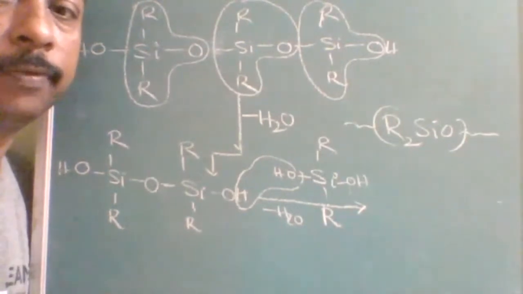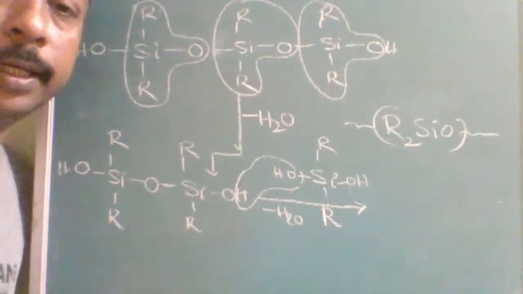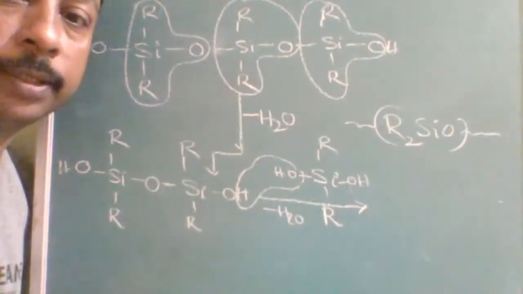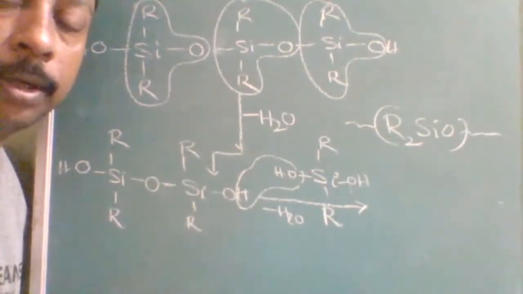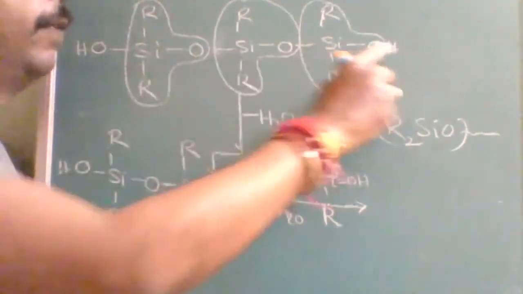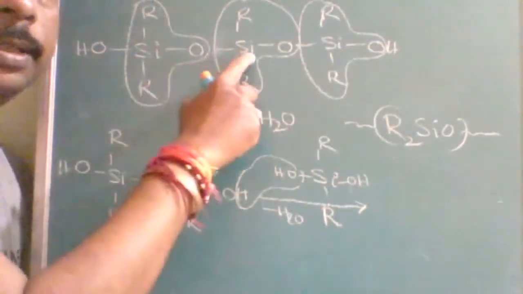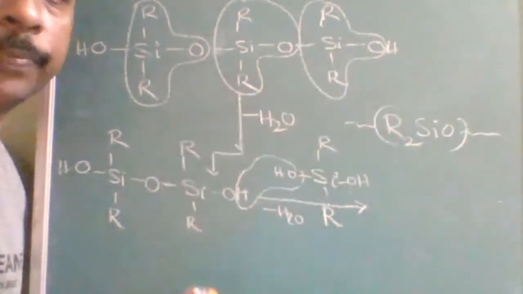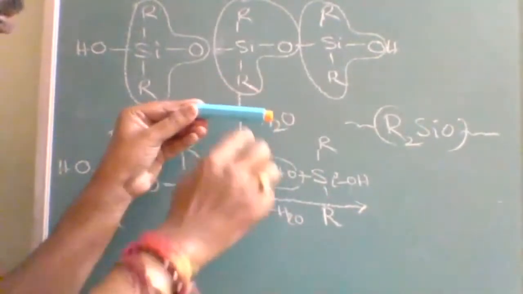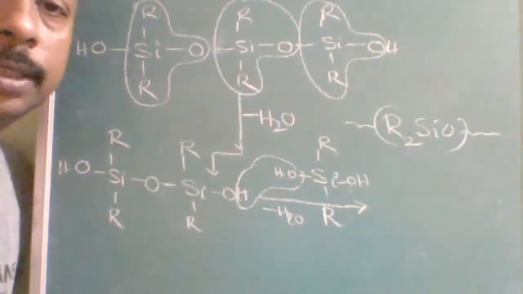The question was, the chain contains which of the following two elements. Now who will tell? What are the two elements contained by the chain? People thought that R2 is there, therefore R will be in the chain. No, see, nowhere in the chain will you find R. It is silicon and oxygen. See, silicon, oxygen, silicon, oxygen, silicon and oxygen. So this is the silicon-oxygen chain. Alkyl group above, alkyl group below, alkyl group above, alkyl group below. Is it understood? So this is what silicone is.